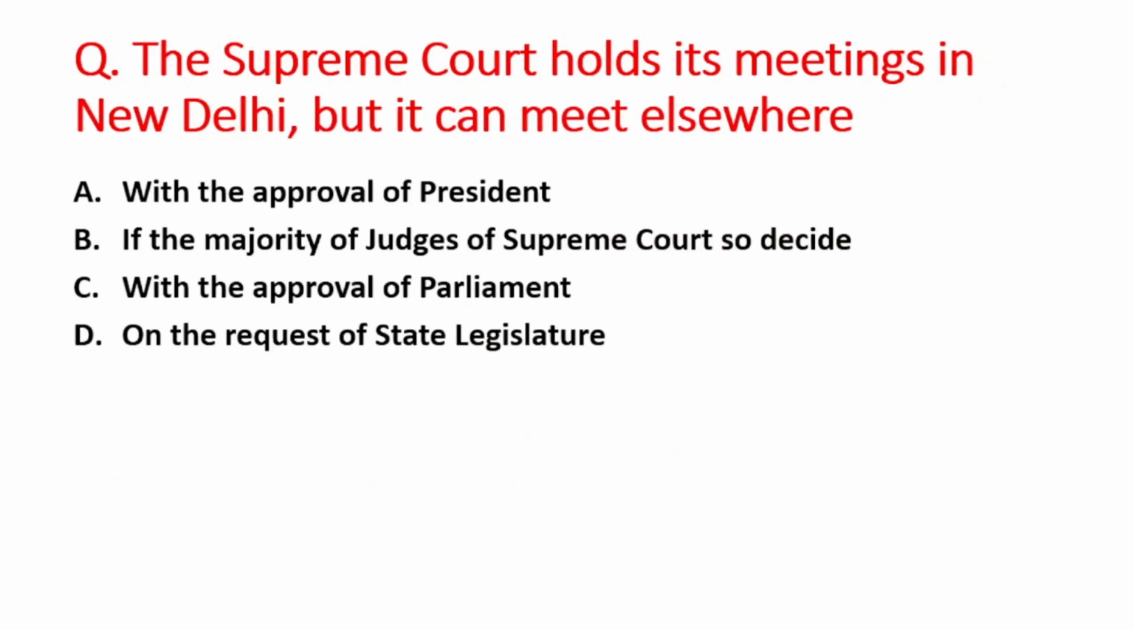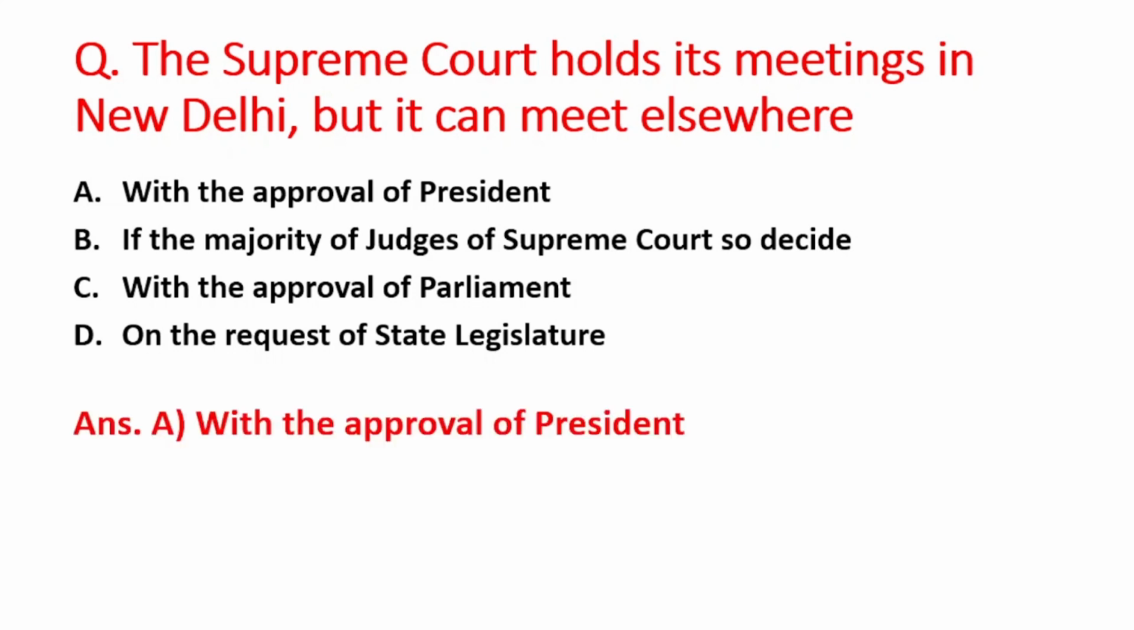Next question is, the Supreme Court holds its meeting in New Delhi but it can meet elsewhere. A option is with the approval of President, B is if the majority of judges of Supreme Court so decide, C option is with the approval of Parliament, and D option is on the request of state legislature. So right answer is option A, that is with the approval of President.